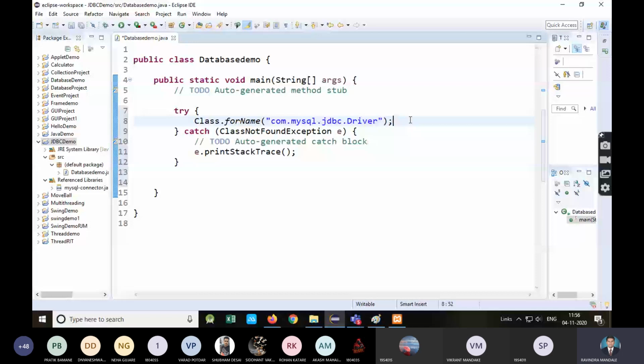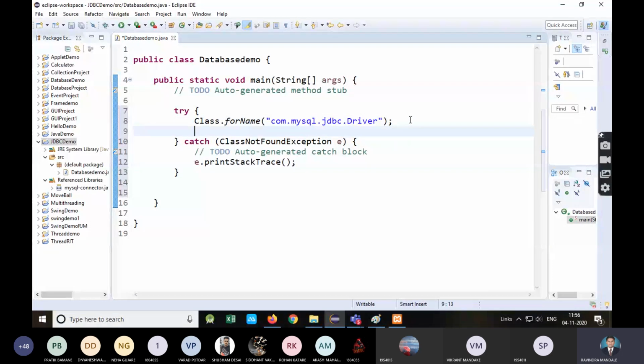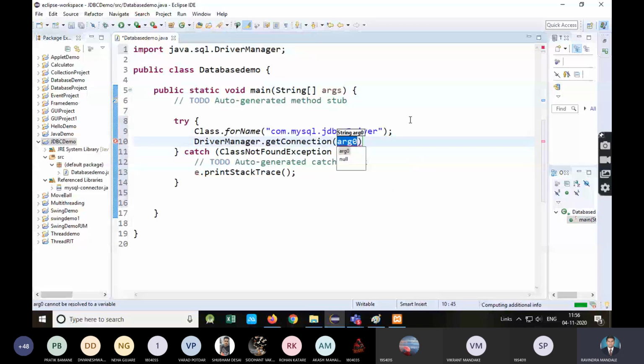Getting. Next, now you need to establish the connection. Now there is a getConnection method. There is a getConnection method which is used to establish the connection. But as we already discussed, while establishing the connection, you need to mention some important things.